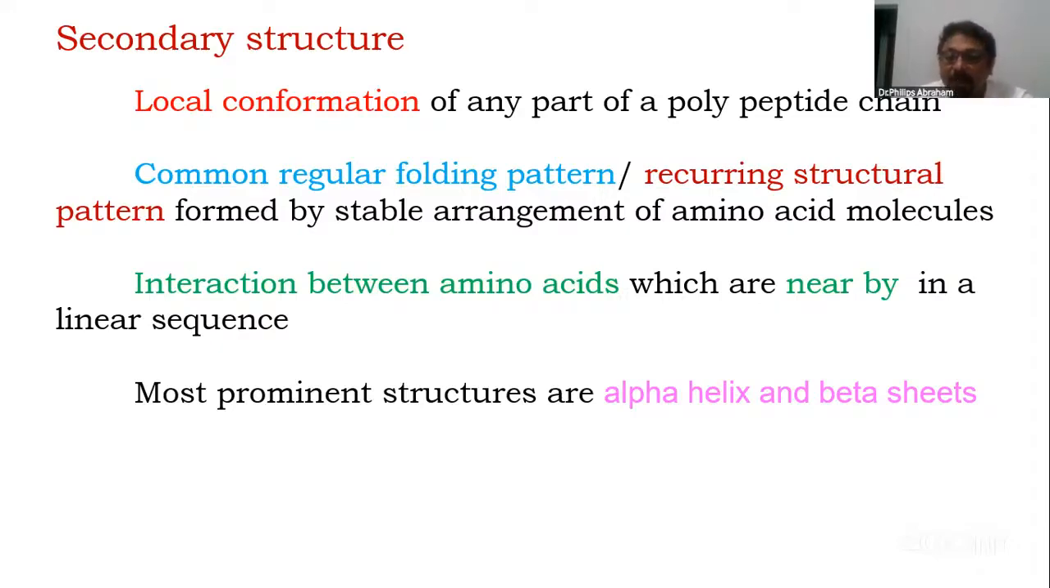So these are the first few points you're supposed to write about secondary structure. Local conformation, recurring or regular folding patterns, interaction between amino acids which are nearby. So these first 3 sentences give a concrete idea about the secondary structure. And mainly we have 2 secondary structures, alpha helix and beta sheets. Okay.